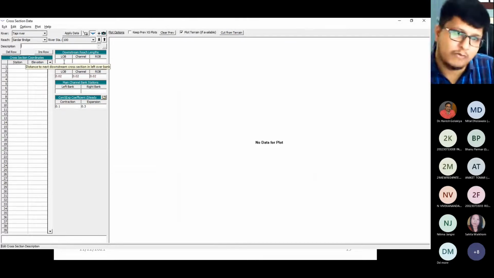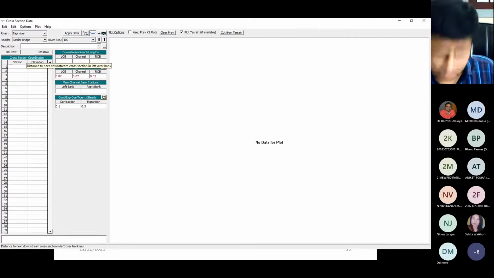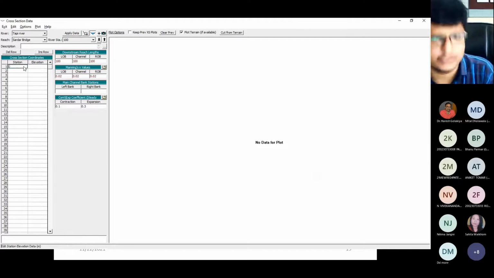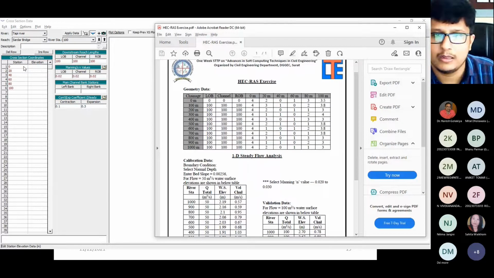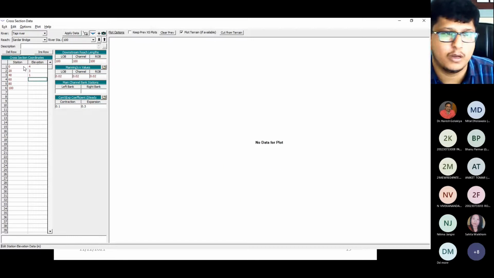Now the distance from one cross section to another, this is the second, so you need to enter the stations 0, 20, 40, 60, 80 and 100. Now you need to enter the data, that is 4, 3, 1, then 0, 2 and 3.8, right?